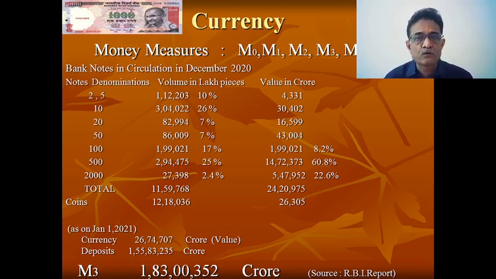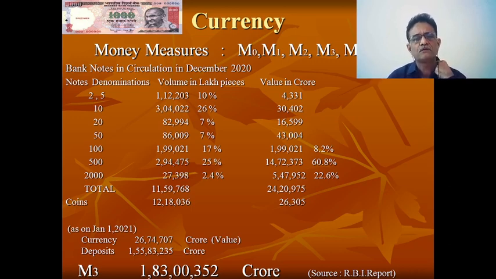Then coming to the 500 rupee notes. 500 rupee notes are mostly popular after, say, demonetization. 2,94,475 lakhs of pieces are existing in the Indian economy in December 2020. Again, this is data published by the Reserve Bank of India. And the 2,000 rupee notes, the total volume is just 27,398 lakhs of pieces.